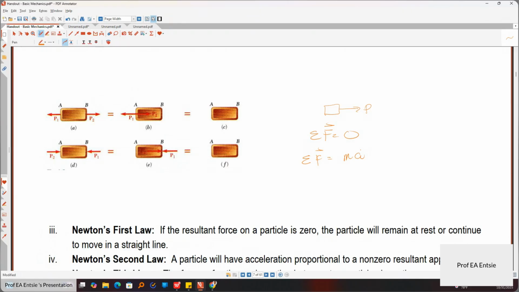That means force is directly proportional to the change in velocity, or more or less proportional to acceleration. So what it means is if a body is at rest, the acceleration is zero. And if the acceleration is zero, it will make the first law hold.